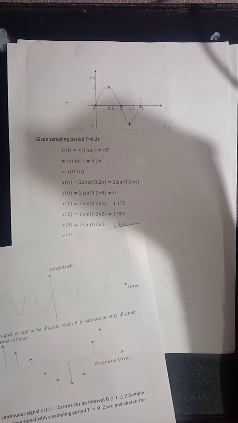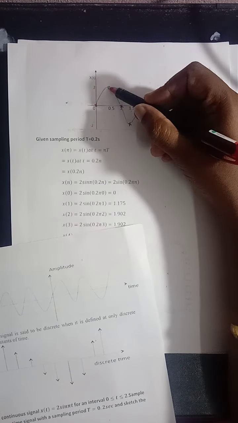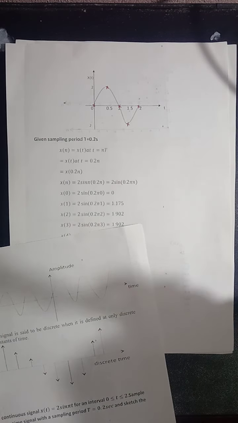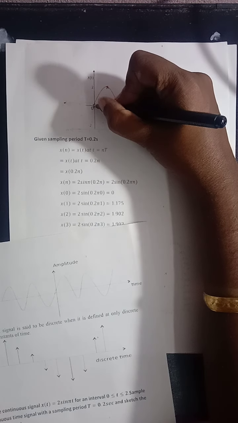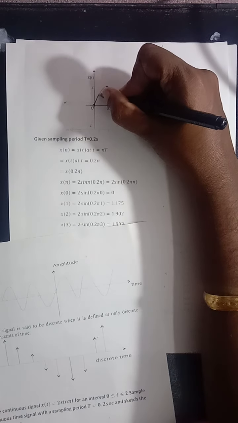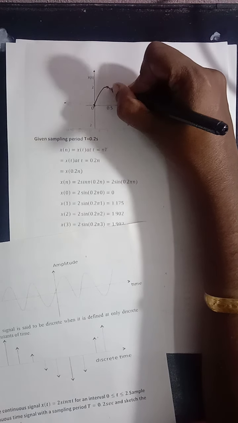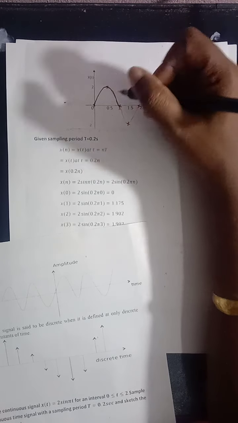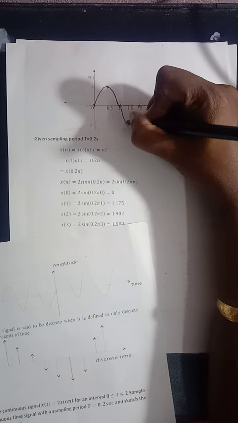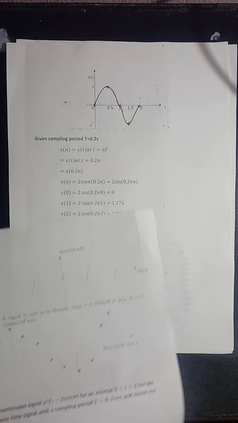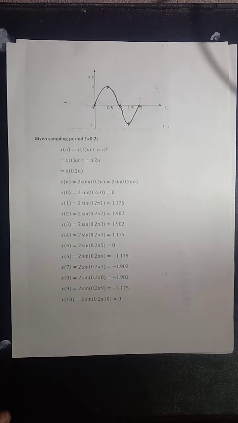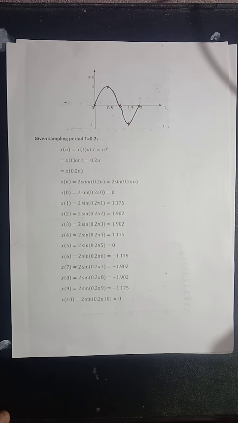Okay. So first we have to plot all the points. Then we have to connect all these points. We get a continuous time signal. After plotting all the points, you connect all the points, and we get a continuous time signal. This is how we have to sketch the continuous time signal.